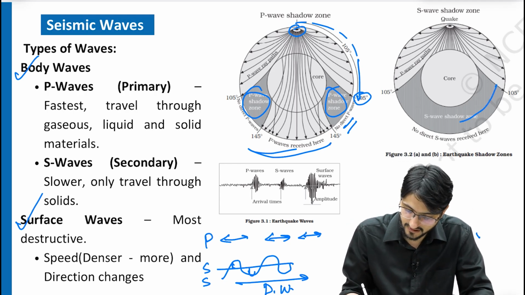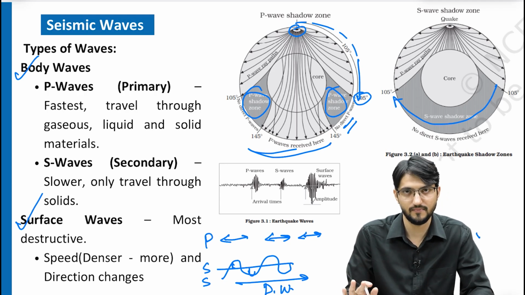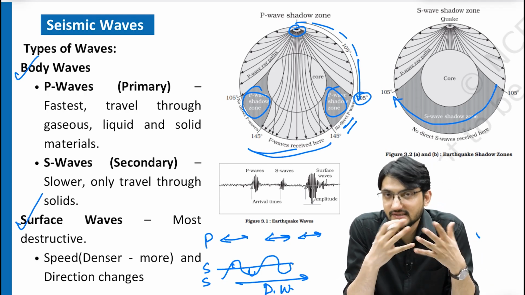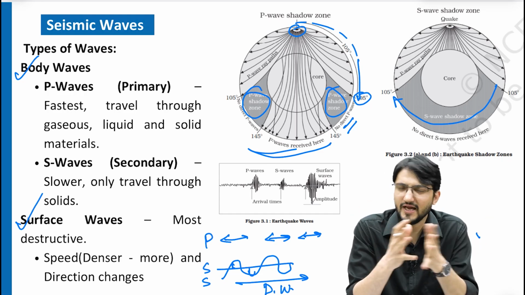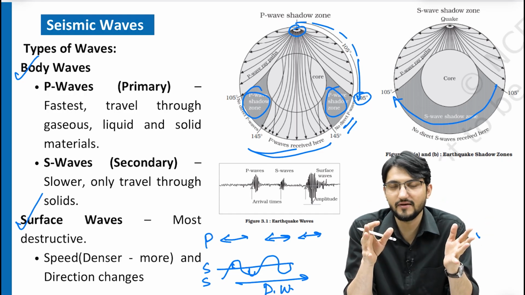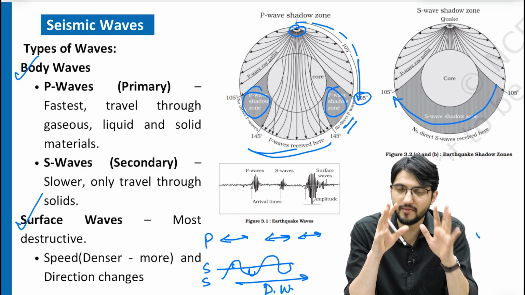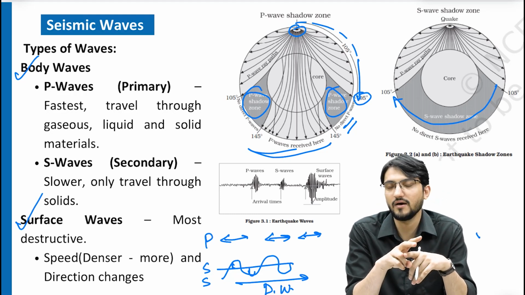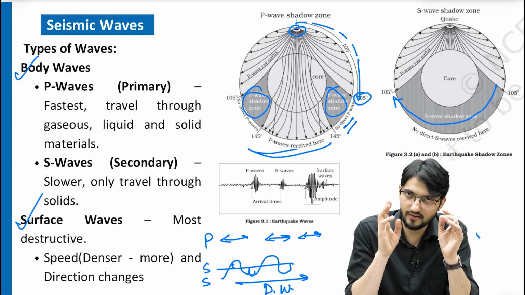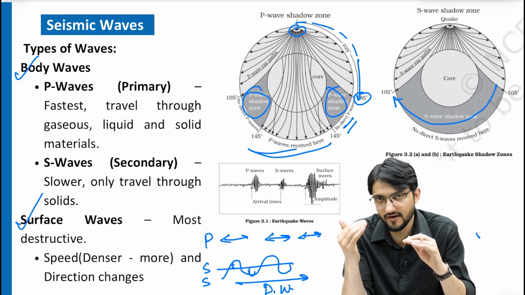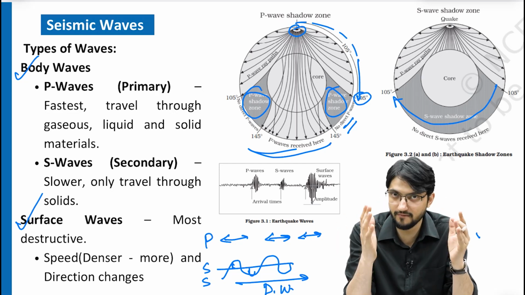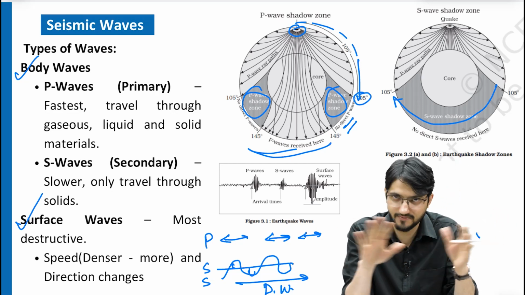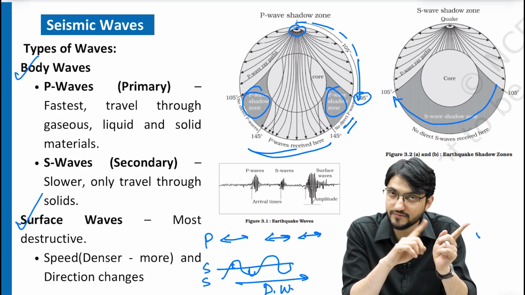But for S waves, the whole area is gone. Now this discovery led to a lot of understanding of the interior of the earth, that I will tell on some other day in the DNA discussion. But as of now, remember that P waves are faster waves, they travel in all states of matter, and the shadow zone is from 105 degrees to 145 degrees for P waves. But beyond 105 till the other side of 105, S waves are not there. Remember, direct S waves or P waves.